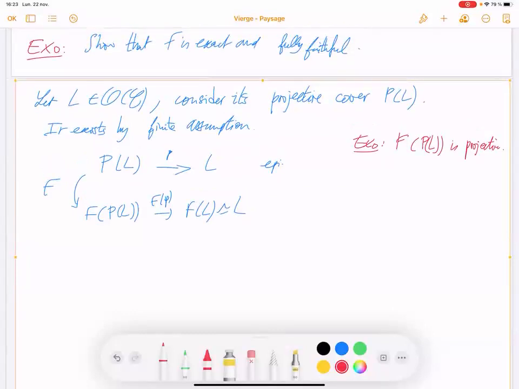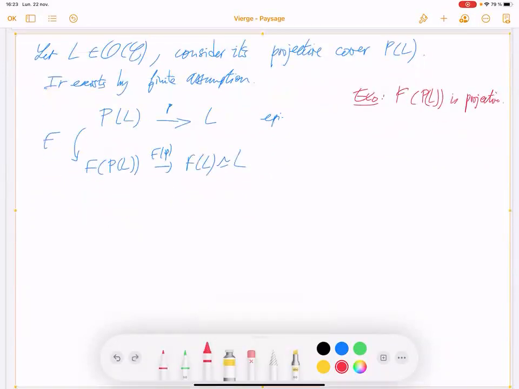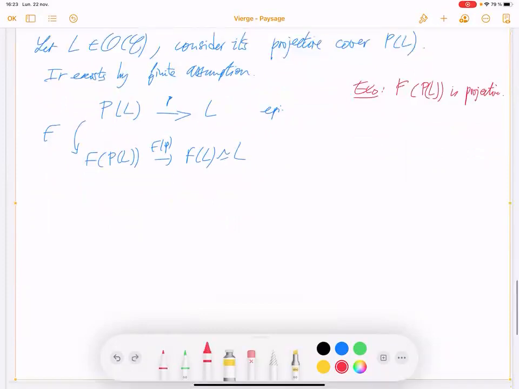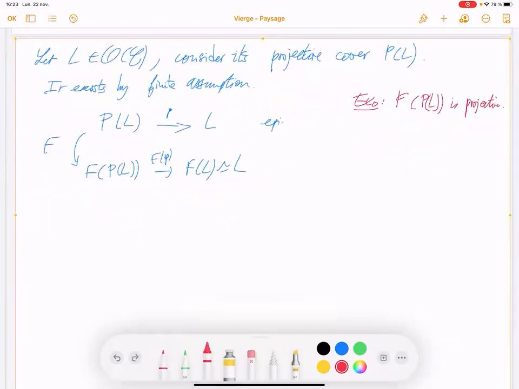And the goal here is to prove that these two are isomorphic. So we have this projective. I don't know if we need that f P_L is projective.